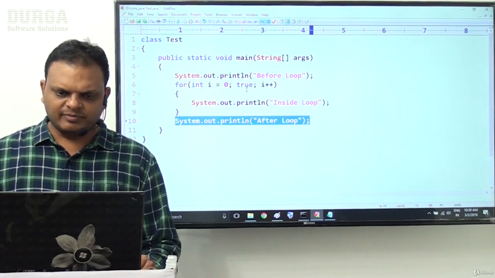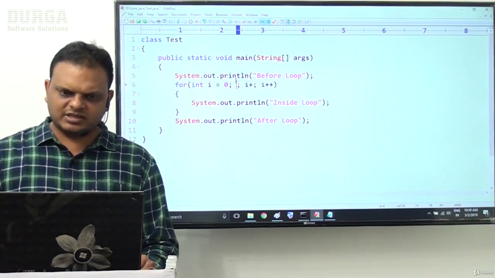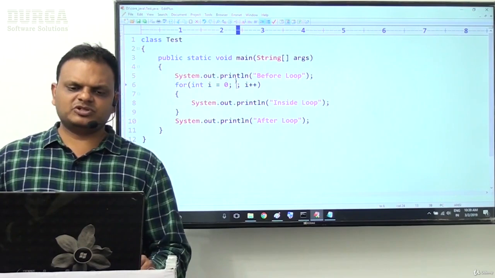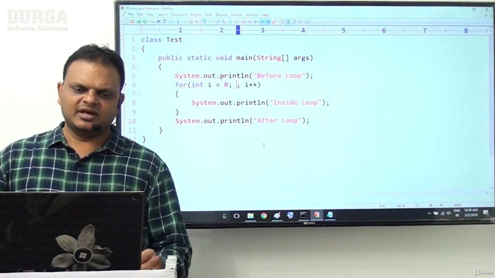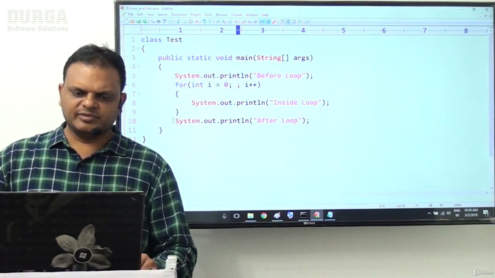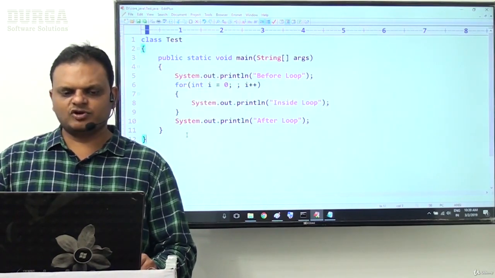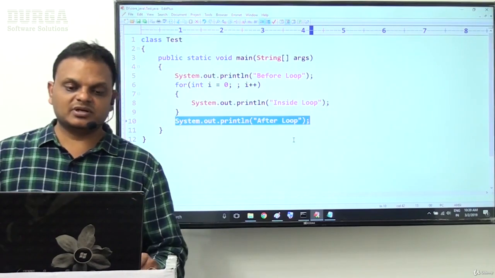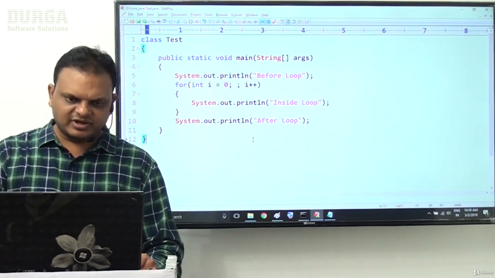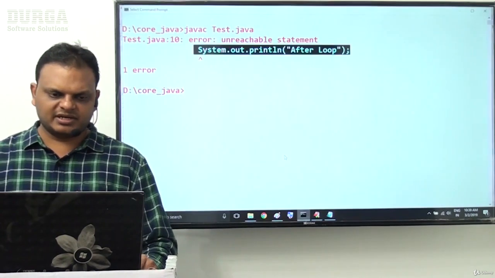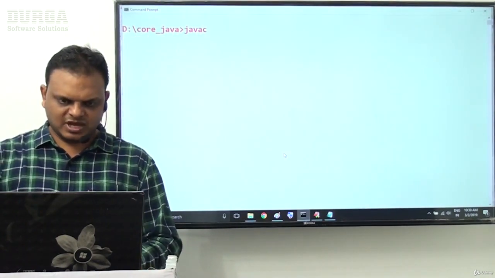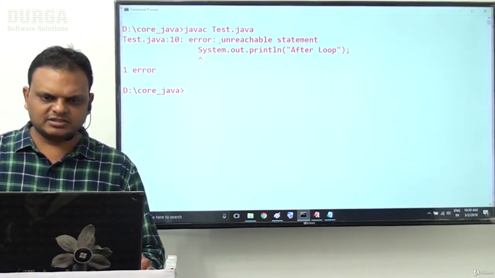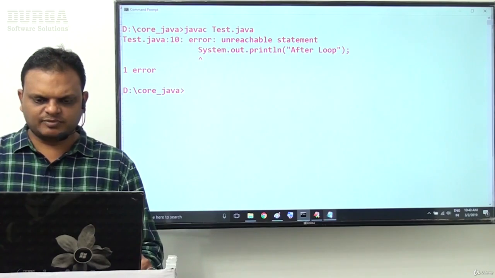Why? Because the for loop will take true directly as a value even if you have not provided any value as expression 2. In place of expression 2, by default the true value will be taken. So that loop becomes an infinite loop. After this infinite loop, if we provide any statement, that statement is an unreachable statement. So here definitely we get a compilation error. javac Test.java. Compilation error: unreachable statement. This is exactly the point I am telling.